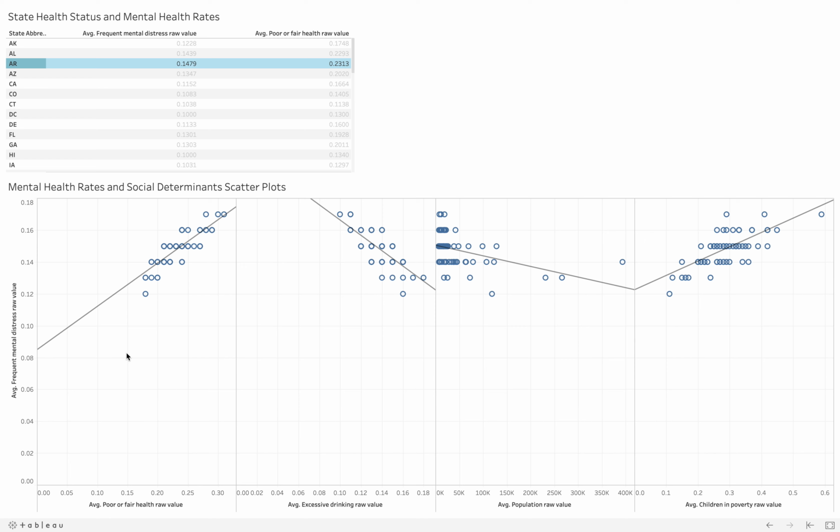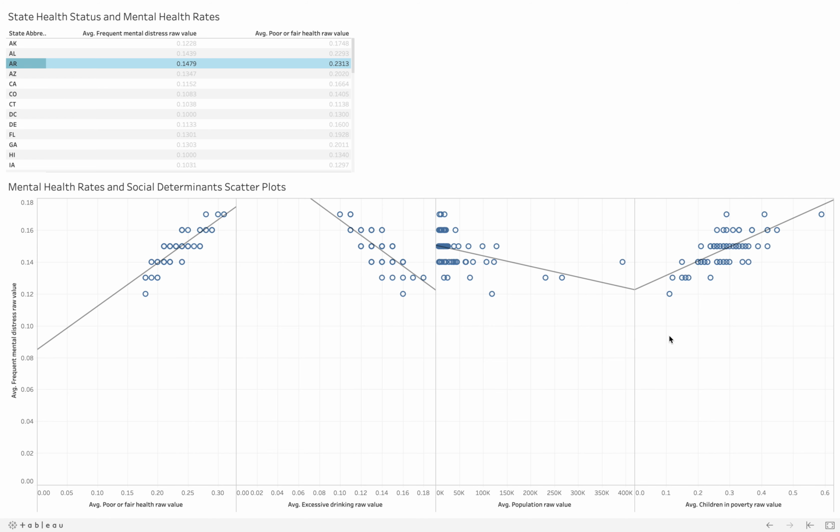Furthermore, there is a strong positive association in Arkansas counties where those that report a higher percentage of the population with frequent mental distress also report a higher percentage with poor or fair health. However, in counties with a higher percentage of frequent mental distress, there's a lower percentage of the population that report drinking excessively. There doesn't appear to be a strong relationship with population size.